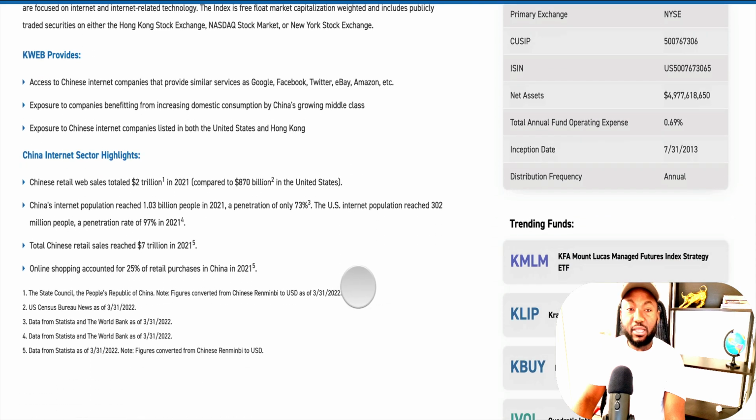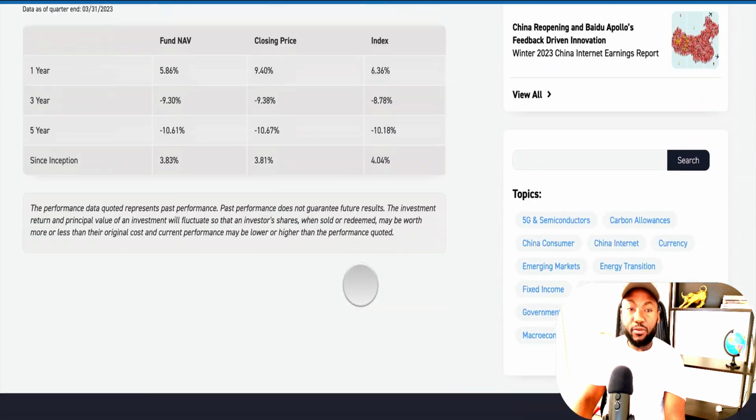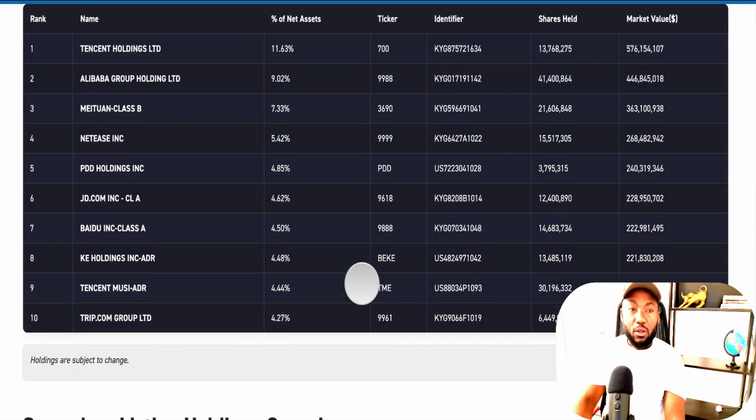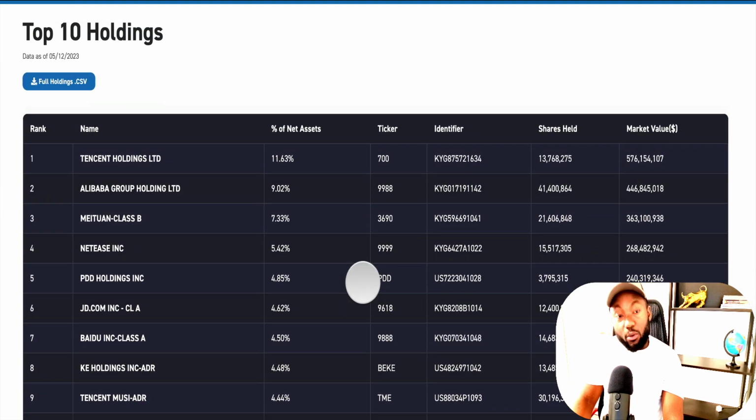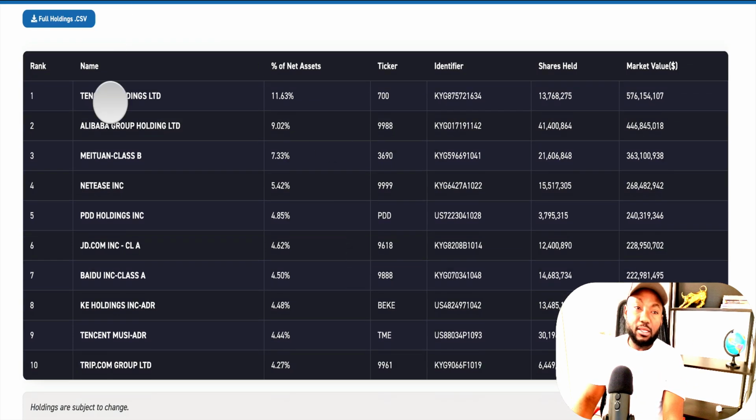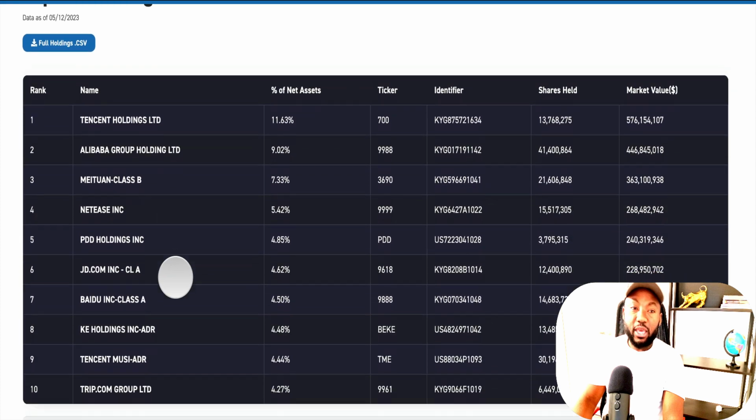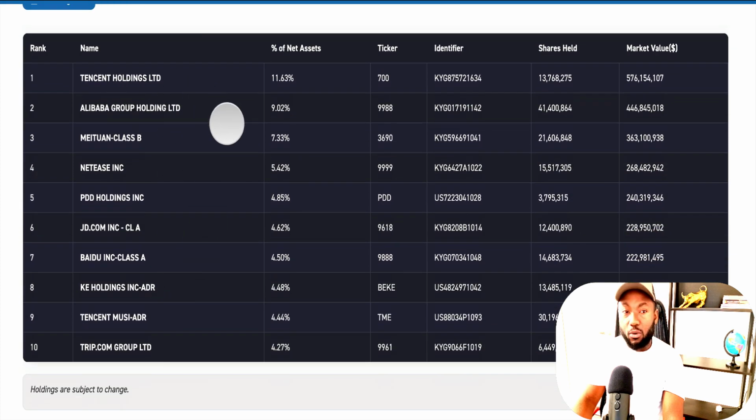What does KWEB invest in? We can look. This is just a brief of KWEB itself. The top holdings of KWEB, that's the index that KLIP is following or writes calls on. These are the top holdings of KWEB, which are Tencent Holdings, Alibaba Group, JD.com. These are the most popular stocks for Americans and Canadians.